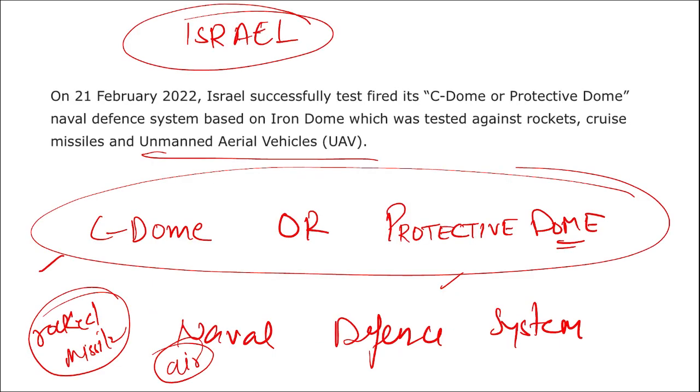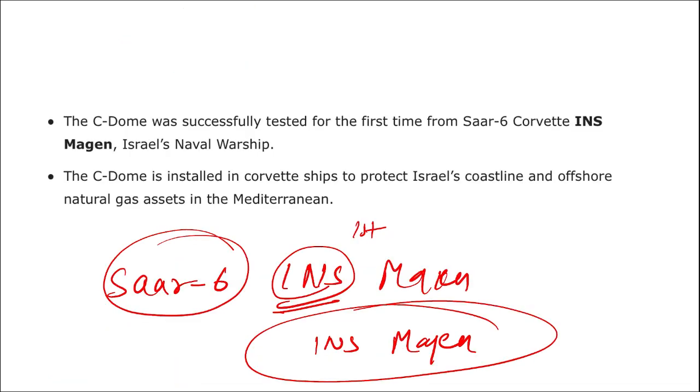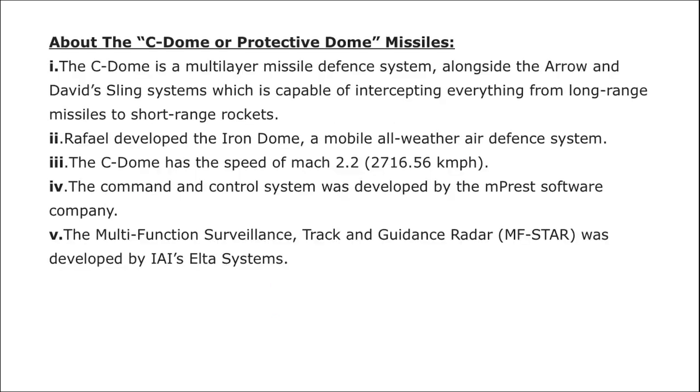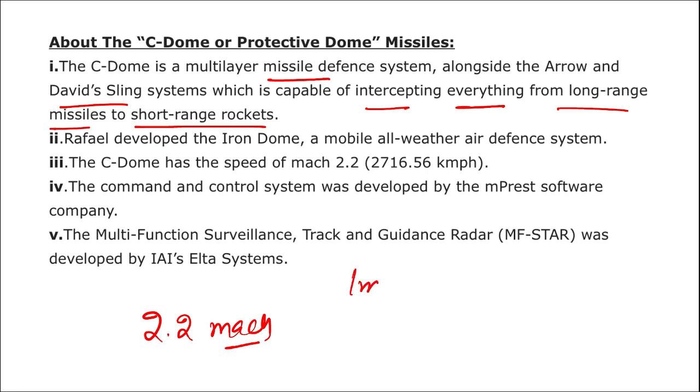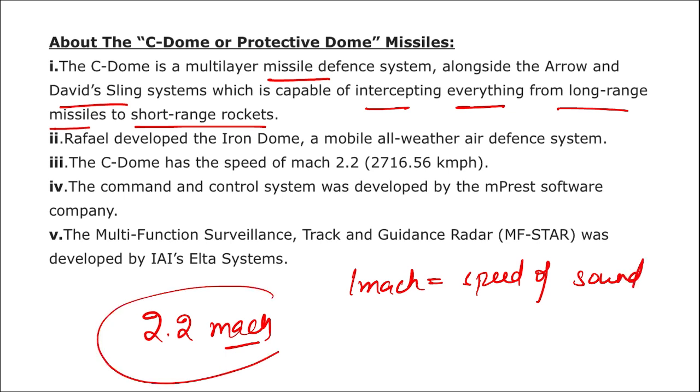That is a naval defense system that will be protecting Israel from various rockets and missiles coming towards the country. This Sea Dome or Protective Dome is a multi-layered defense system alongside Arrow and David's Sling, which is capable of intercepting everything from long-range missiles to short-range missiles. Rafael developed the Iron Dome, a mobile all-weather air defense system. The Sea Dome has a speed of 2.2 Mach. What does Mach stand for here? 1 Mach is equal to the speed of sound. That means 2.2 Mach stands for 2.2 times the speed of sound.